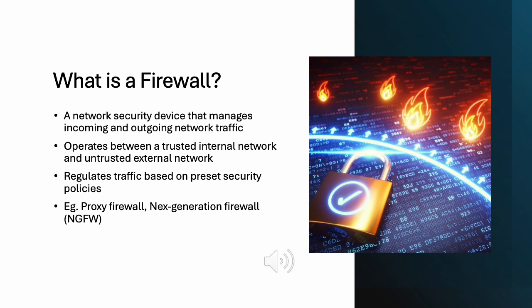A firewall is a crucial security component in any network. It acts as a barrier between a trusted internal network and an untrusted external network, such as the Internet. Firewalls manage and regulate incoming and outgoing network traffic based on predetermined security rules. The primary purpose of a firewall is to prevent unauthorized access to or from a private network.